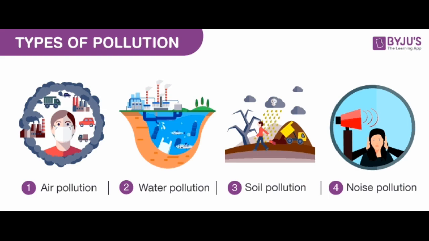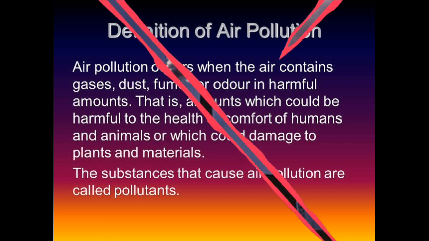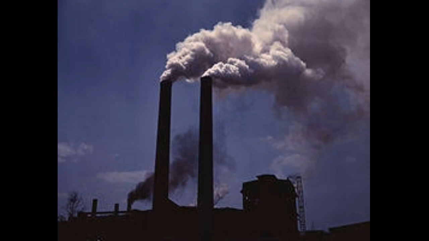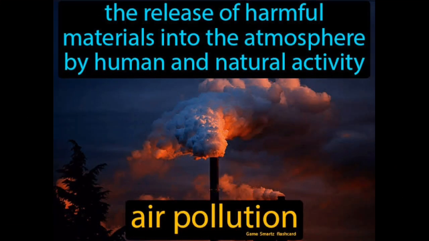What is air pollution? If the air contains harmful fumes, gases, smoke and poisonous gases, such as smoke emitting from the factories, it is polluted air. See this picture, smoke is emitting from the factory's chimney. All this creates pollution in the air, and it is released into the atmosphere by humans.